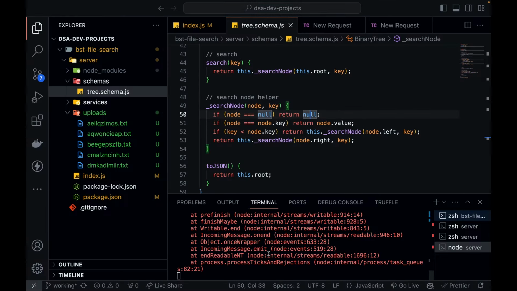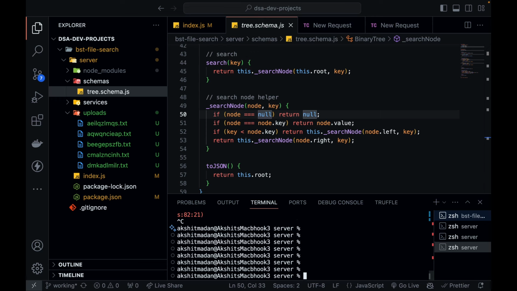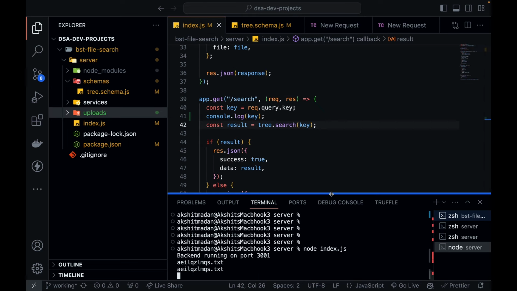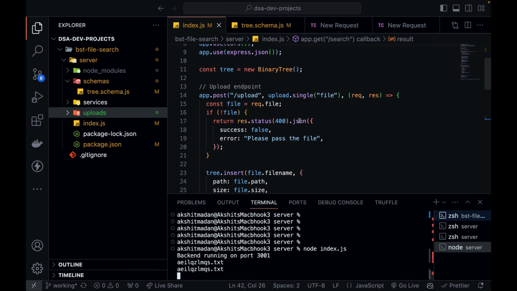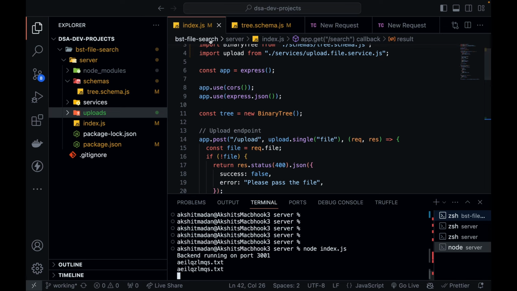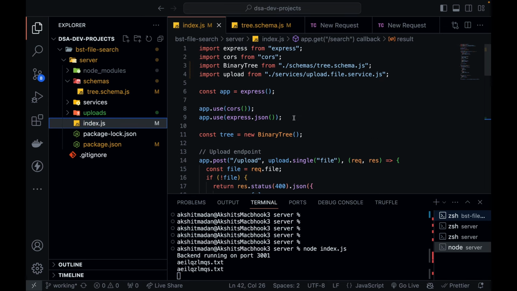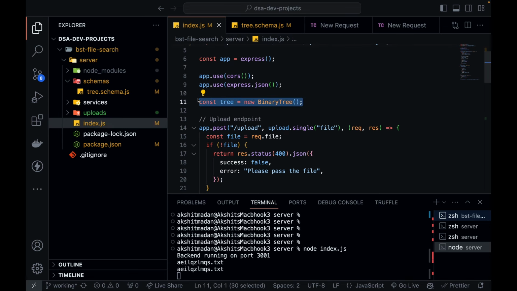I think we are missing something. Let's close the server. So I have found the issue. We made a very silly mistake. The issue was when we uploaded the files, after that we switched off the server, and then we switched on the server. Because of that, when you switch on the server again, your tree is initialized again. If you go to index.js, you can see we initialize the tree. So when we did that, our tree was actually empty again. So you cannot switch off the server once you have uploaded the files. You have to keep it on so that this tree is maintained. Okay, so this was the issue.